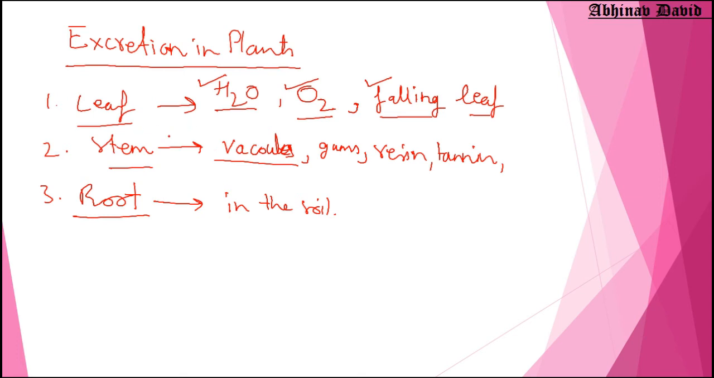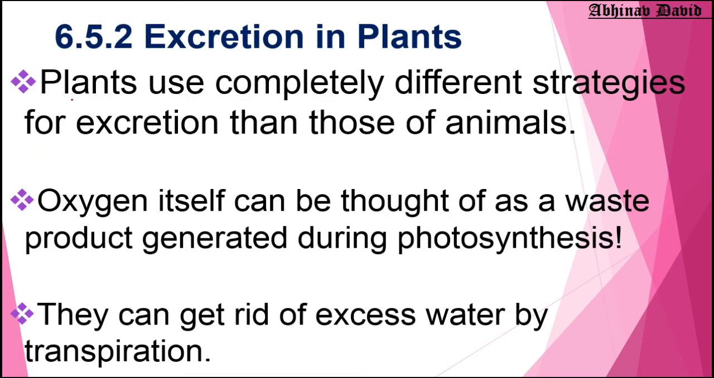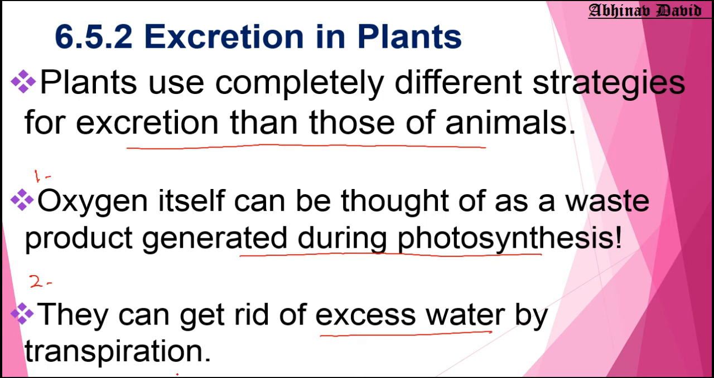Now let us see what is given in the NCERT. The first point given in the NCERT is that plants use completely different strategies for excretion than those of animals. I have already told you, because plants do not have a well defined excretory system like we have. Oxygen can itself be thought of as a waste because it is produced during the process of photosynthesis. The leaf releases oxygen through the stomata. Then transpiration also takes place through the leaf only. So number two: they can get rid of excess water by the process of transpiration.